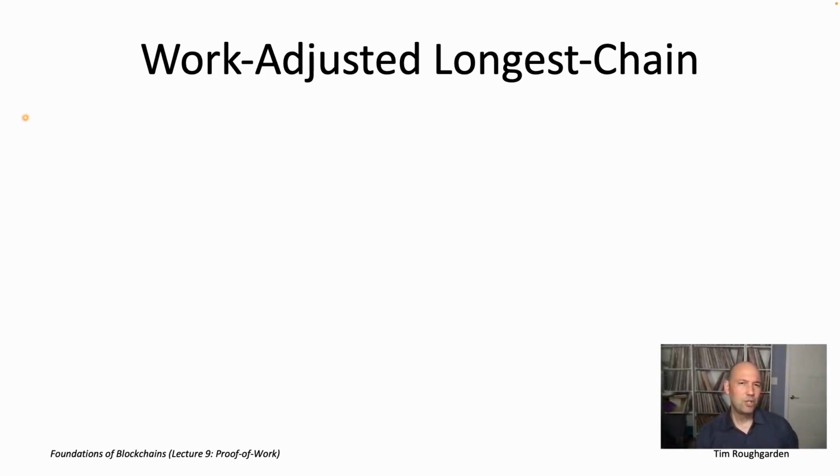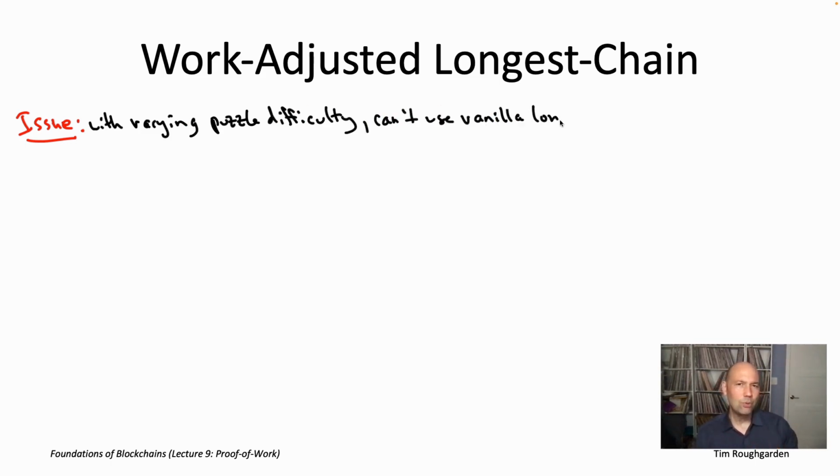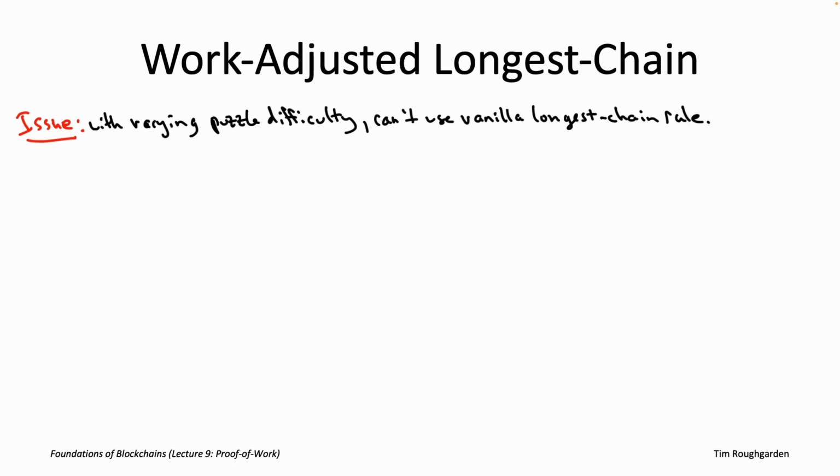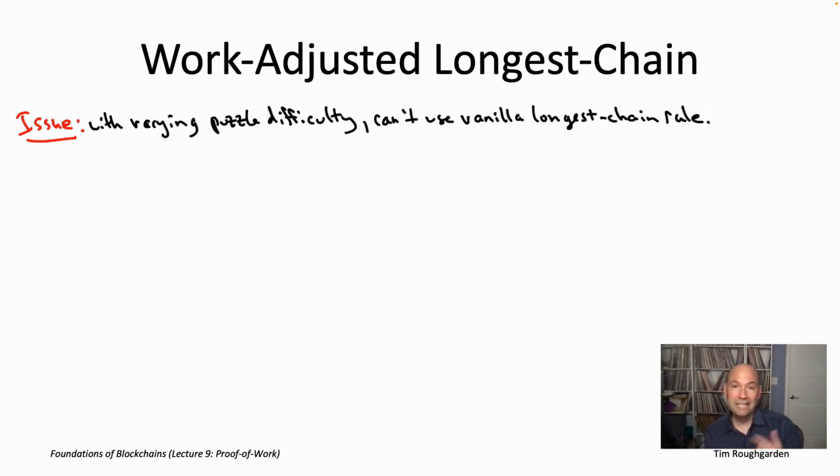But I want to talk about a different issue here, which is that when you have variable difficulty over time, you no longer use the straightforward longest chain rule that we've been talking about thus far. So why not? What's the problem with simply counting the number of blocks on a chain when you're computing the longest chain? Well, the worry is that some adversary that doesn't necessarily have all that much hash rate could create a competing very long chain and even take over as the longest chain by creating a bunch of blocks just by itself, all of which have really easy puzzles.